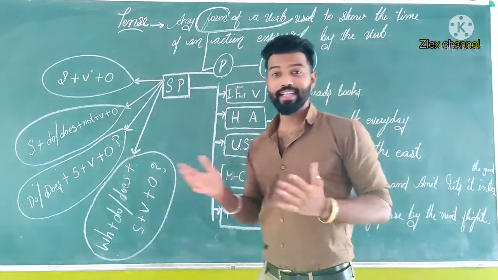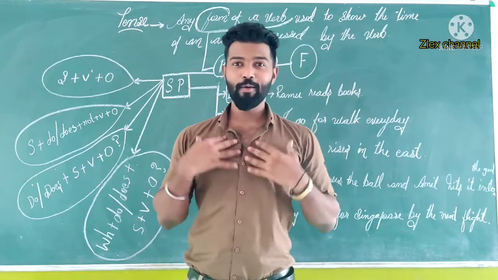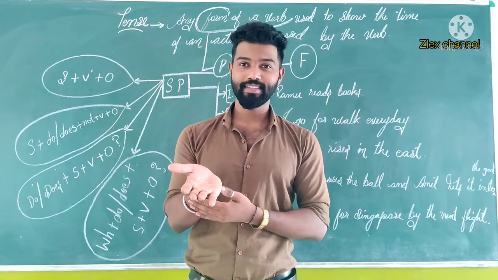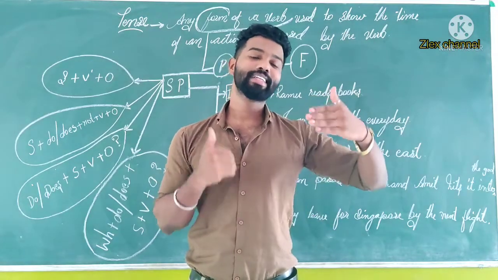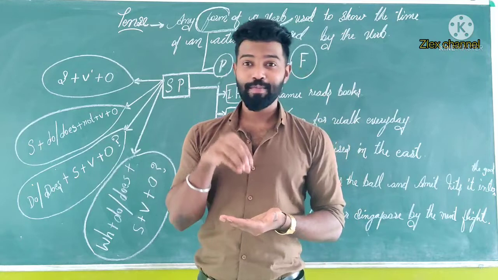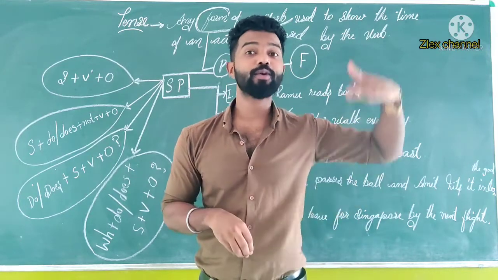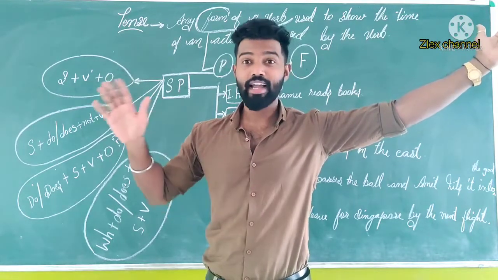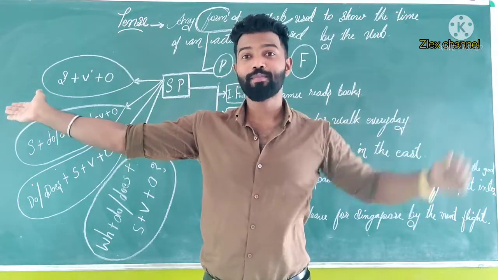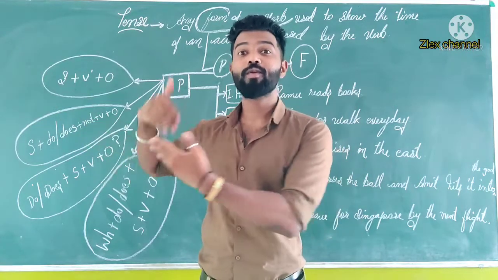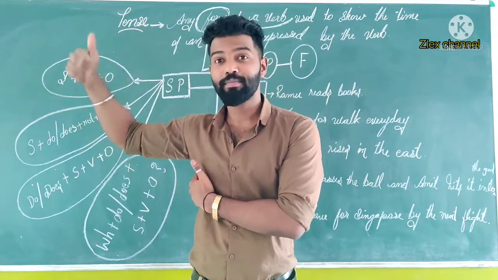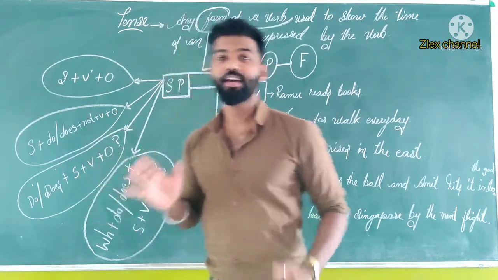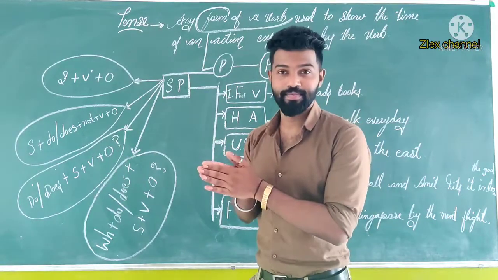So here I would say one example. I am going to market. That means right now things are going on, and it can be mentioned in the present tense. And I was going to market. It will be in past. And I will be going to the market. That means it will be in future. So that's why we are mentioning the time.